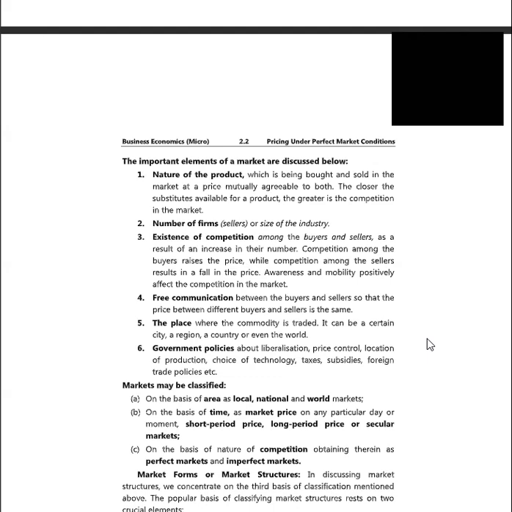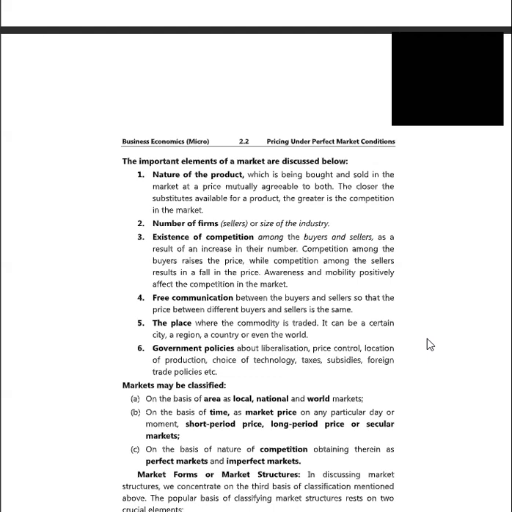The government policies about liberalization, price control, location of production, choice of technology, taxes, subsidies, foreign trade policies, etc. So there are many features such as first is nature of product, how the product is being sold, then how many firms exist, then existence of competition, how many buyers and sellers are there, which will increase the competition in the market, then free communication, as buyers and sellers get free communication, price between the different buyers and sellers is the same.